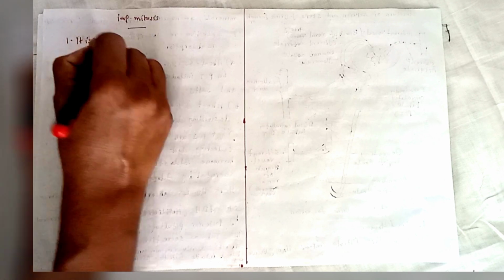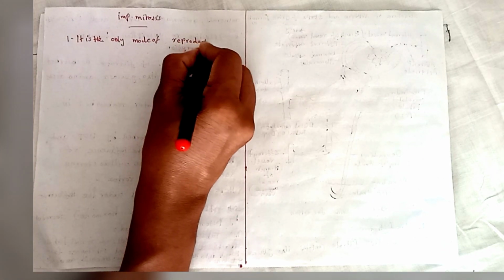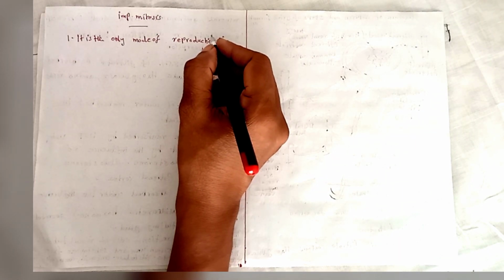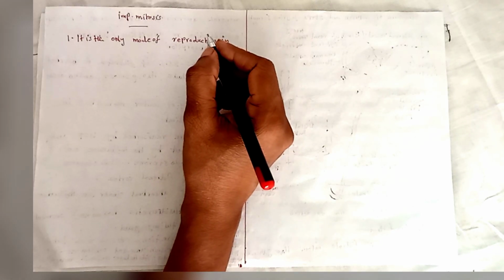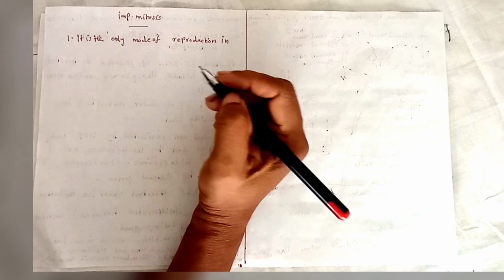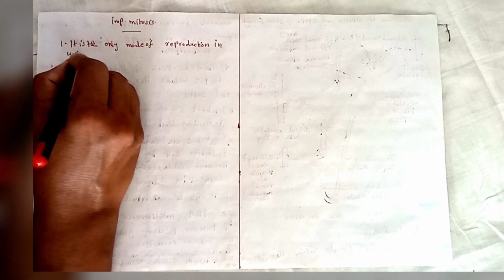It is the only mode of reproduction in unicellular organisms like amoeba, paramecium, euglena, etc. There are a lot of examples, but we discussed two or three examples of unicellular organisms.